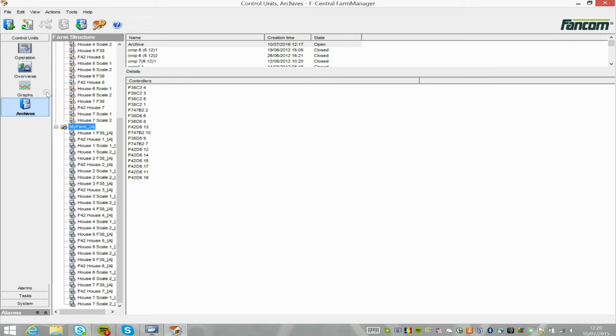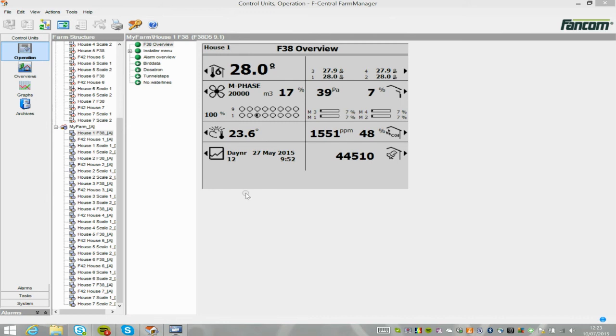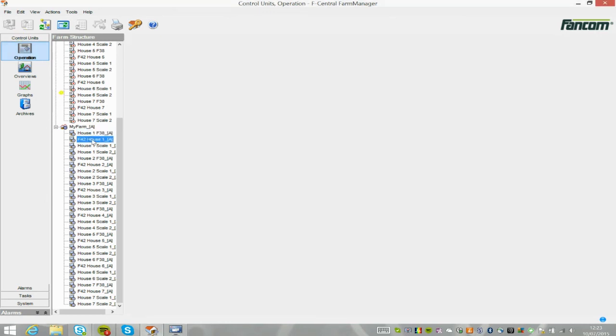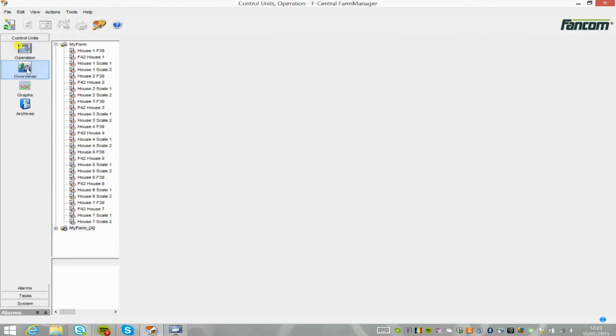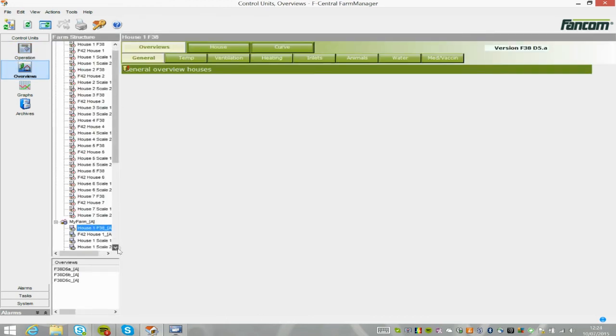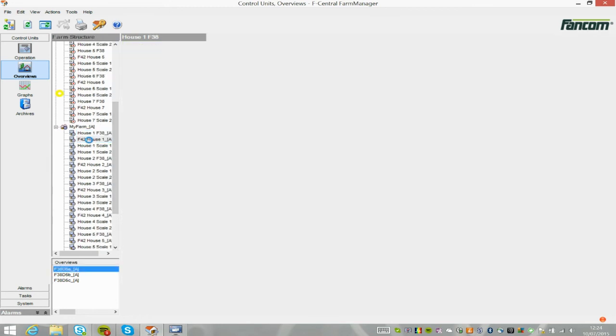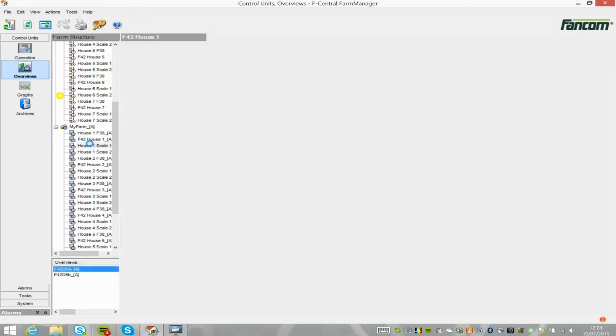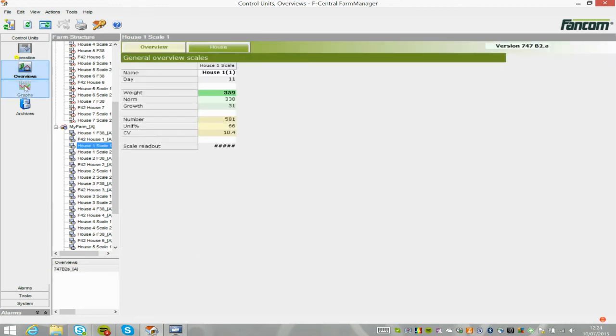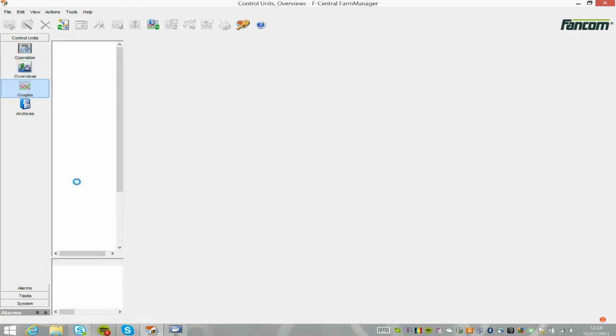Press Operation to select operation screens with data of the archive controls. Note, controls cannot actually be operated in an archive. Press Overviews to select overviews with data of the archived controls. Press Graphs to select graphs with the data of the archived controls.